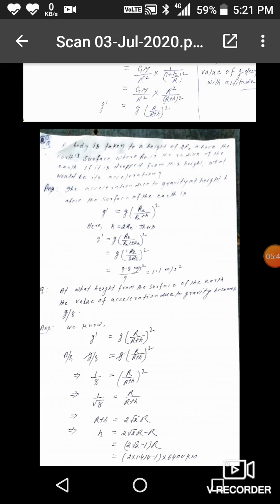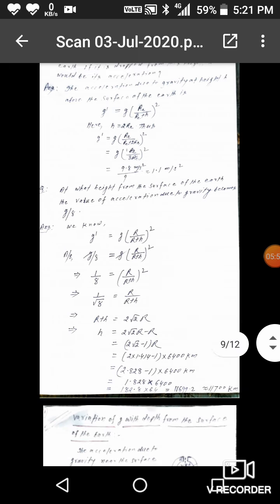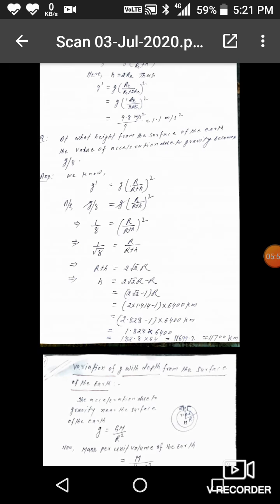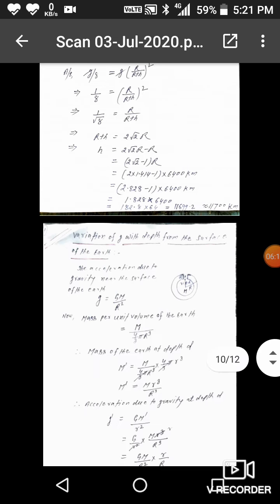The value of root 2 is 1.414, and r is equal to 6400 kilometer, so it is equal to 1.828 into 6400. If you multiply it, it is equal to 11,699.2 kilometer. Approximately it is equal to 11,700 kilometer.